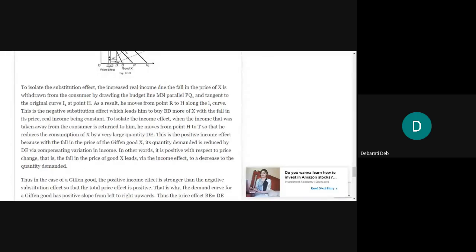This is the positive income effect, because with the fall in the price of the given good X, its quantity demanded has also been reduced by DE via compensating variation in income. You have to mention this, okay? When you're discussing the income effect, you have to mention the compensating variation in income. In other words, it is positive with respect to price change. That is, the fall in the price of good X leads via the income effect to a decrease in the quantity demanded.